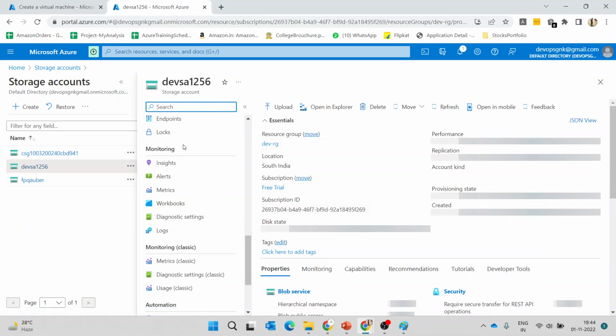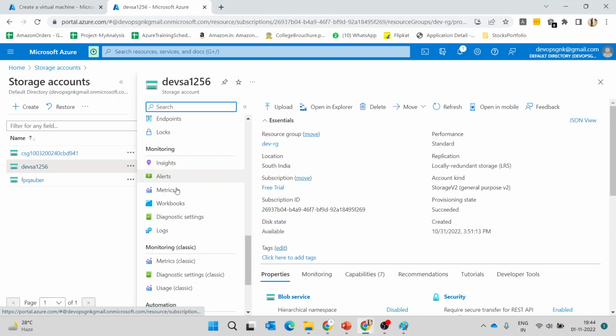Here you can see the different kinds of things: insights, alerts, metrics, workbooks, diagnostic settings, and logs. Insights is mostly for applications; we'll use Application Insights. Alerts is something like, if you create any virtual machine, we need to watch the CPU and RAM. Suppose the CPU usage goes beyond 80%, we can create an alert. You will get an email notification that this particular virtual machine's CPU exceeded 80%, and it will trigger an alert in the form of email.